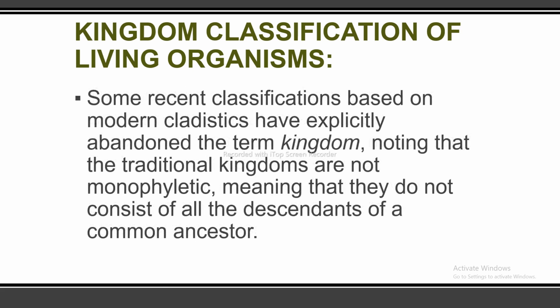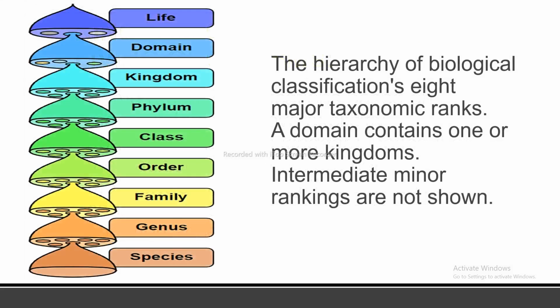Some recent classifications based on modern cladistics have explicitly abandoned the term kingdom, noting that the traditional kingdoms are not monophyletic, meaning that they do not consist of all the descendants of a common ancestor. So this is the hierarchy of biological classifications, 8 major taxonomic ranks.